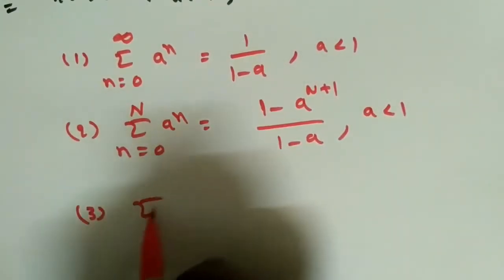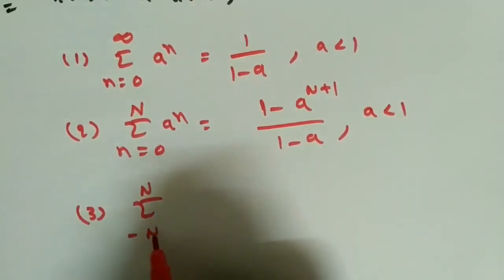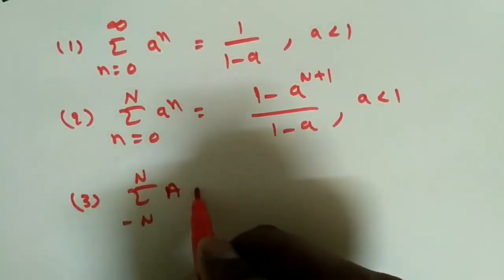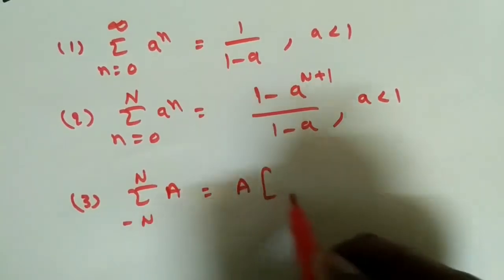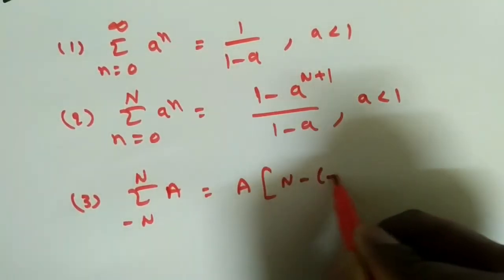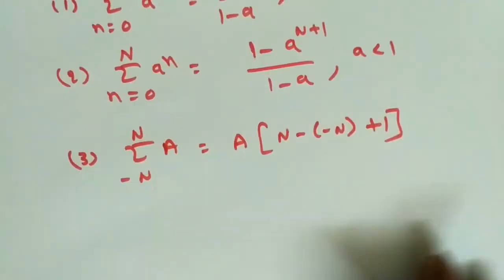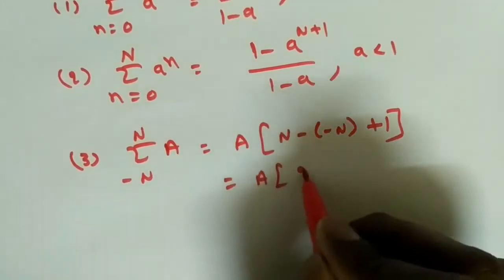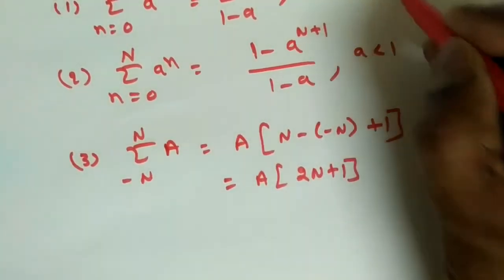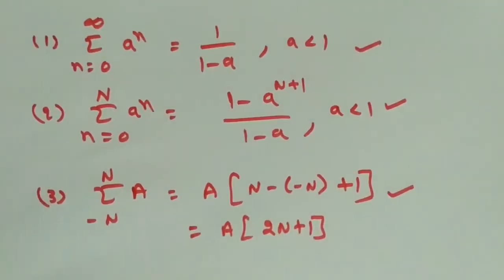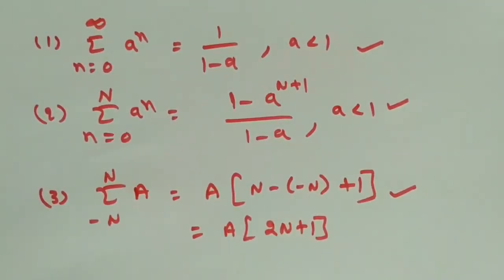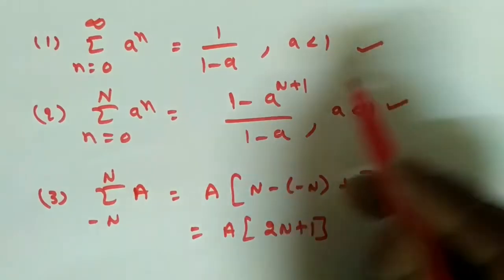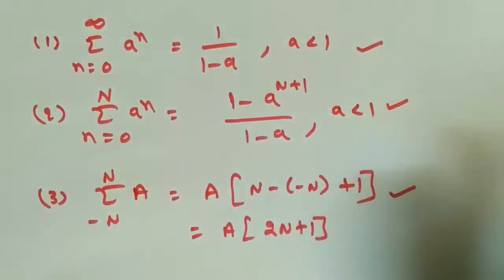The third one: suppose the limits are minus N to N, or 0 to N, and the term is 1, or we can say a constant a. Then it is a into upper limit minus lower limit plus 1. The upper limit is N, minus the lower limit, minus N, plus 1, so this becomes a into 2N plus 1. These three are important formulas when we do any discrete time analysis, whether it is convolution, discrete time Fourier series, discrete time Fourier transform, or the Z transform.